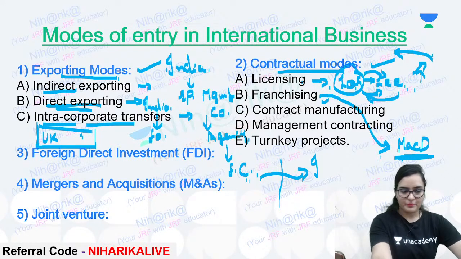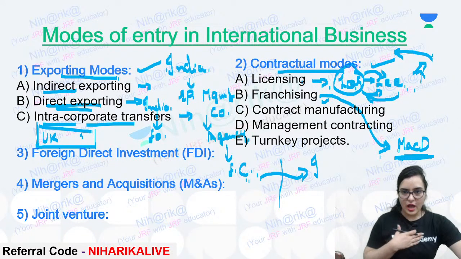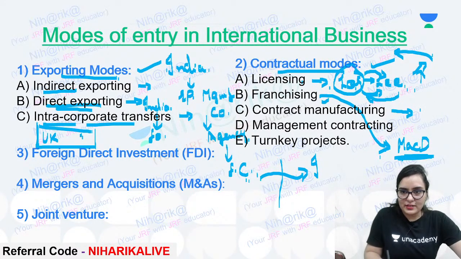Next is contract manufacturing. Now, what is contract manufacturing? Suppose I am outsourcing one contract to some other party, to a third party. Which party? An outside party.